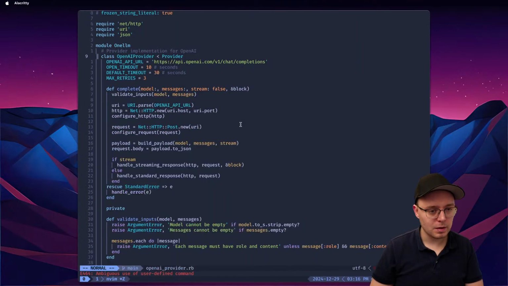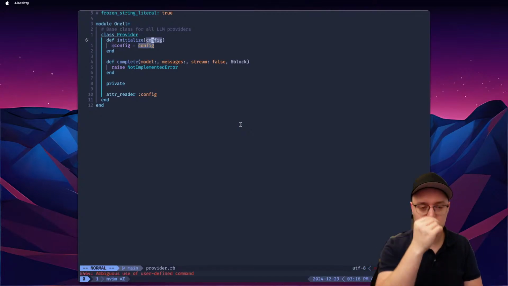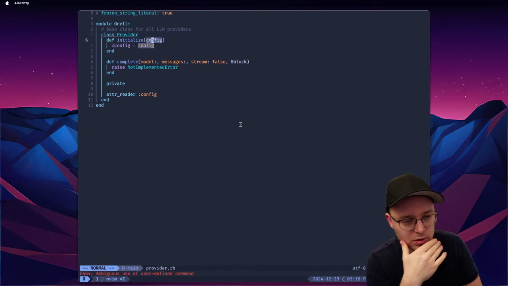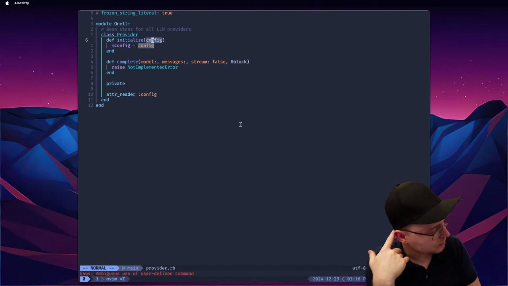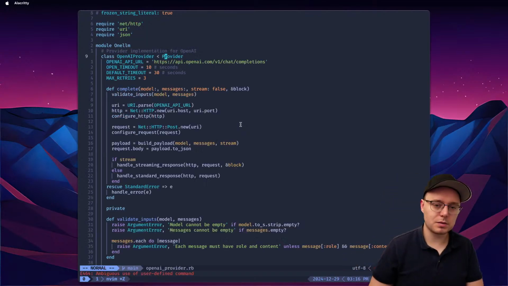OpenAI. So the input expects us to give config, right? Just the config. Because at this point we know the registry, and the model name is going to be just a model name for this provider. It's not going to be the model name with the provider. Although, yeah, I think it's fine. That's good.